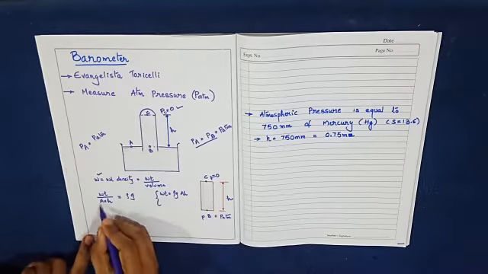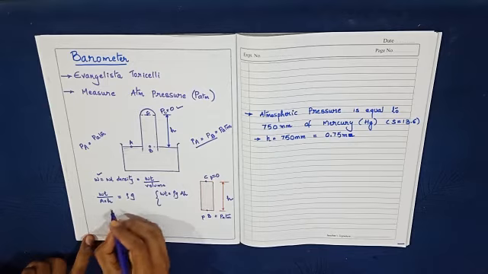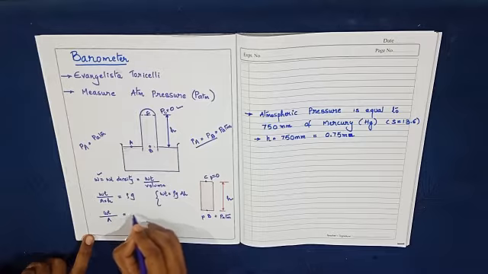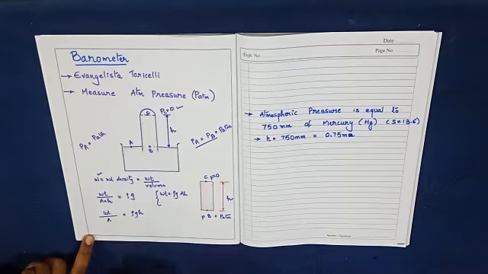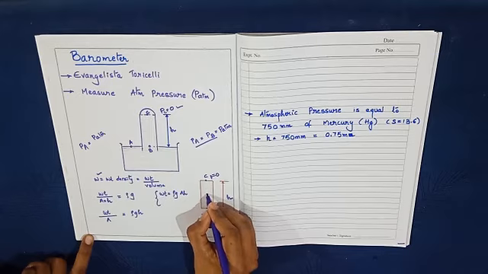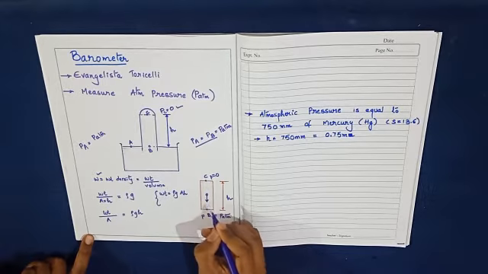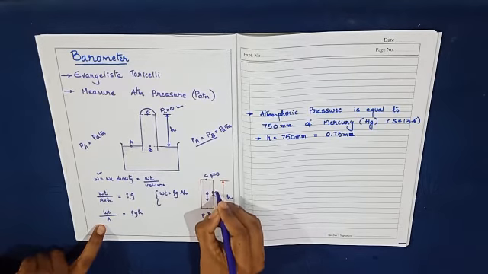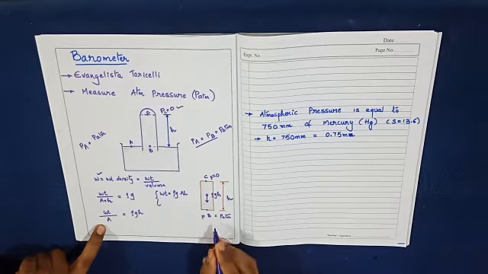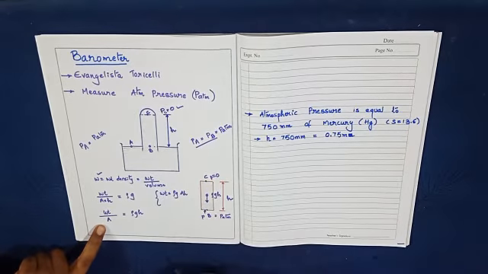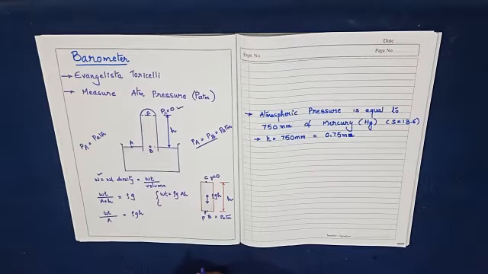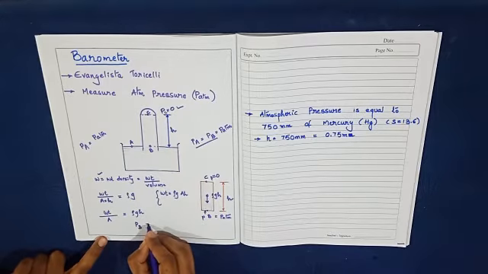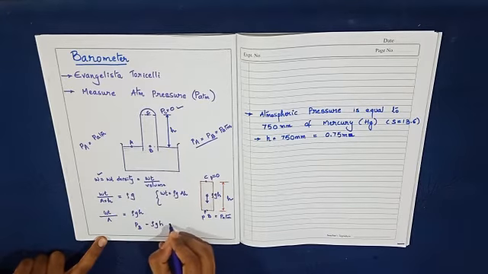If I convert this into pressure, then I will write it as the weight of the fluid divided by the area, that will be equal to rho G into H. The same thing I am going to write over here. The weight of the fluid divided by the area is the pressure, equal to rho GH, and it is acting in the downward direction. This PB is the pressure which will be acting in the upward direction. So if I resolve these pressures, I will write this as PB minus rho GH is equal to 0.